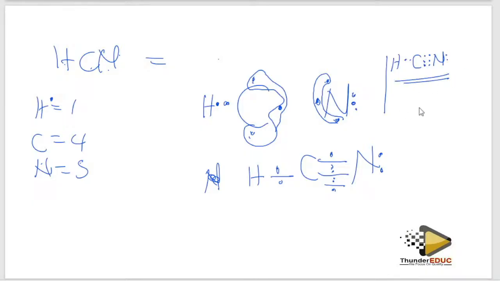So the structure is going to look like that. In other words, the actual structure looks like that. You understand? Sometimes they don't show that, but this is a real structure. So that's what they are looking for.